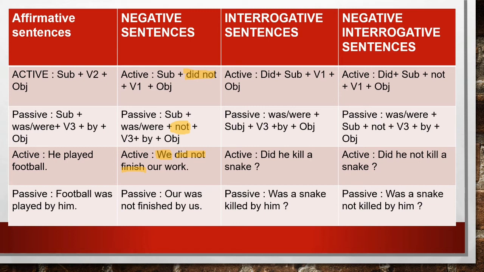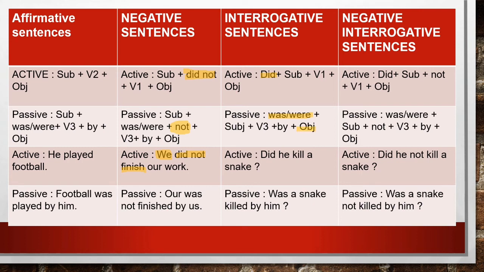Here the rule is did plus subject plus first form of the verb plus object. While changing it into passive, you will write was or were according to the statement, plus subject plus third form of the verb plus by plus object.